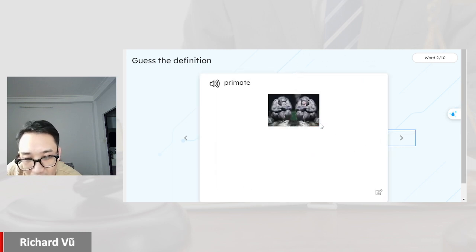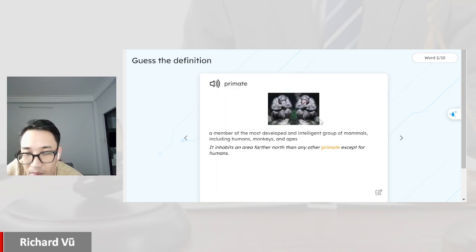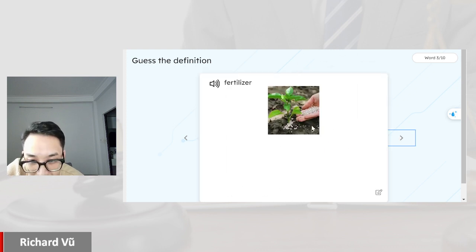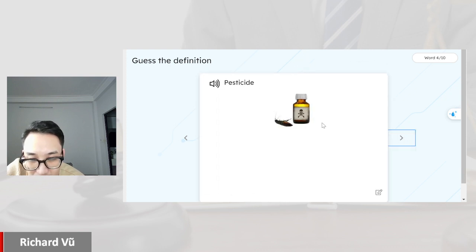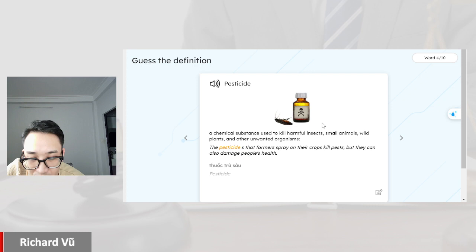Primate, a member of the most developed and intelligent group of mammals, including humans, monkeys, and apes. Fertilizer, a chemical substance that is spread on land or sold to make plants grow better. Pesticide, a chemical substance used to kill harmful insects, small animals, wild plants, and other unwanted organisms.